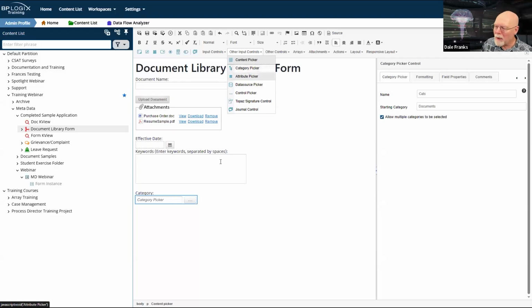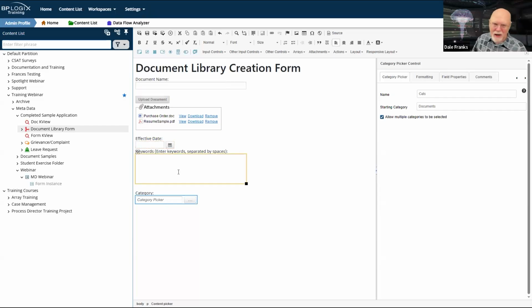Because my problem here with this category is, getting me down to documents is good. Because for every document, I need to have an effective date. I need to have keywords. Great, that's now handled. But I have different types of documents. I've got HR documents and IT documents. I have to be able to pick which of those two categories it is.